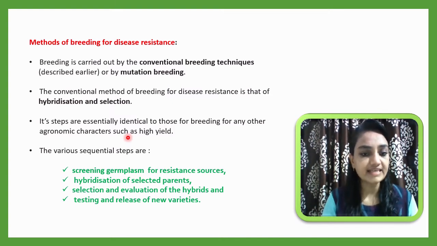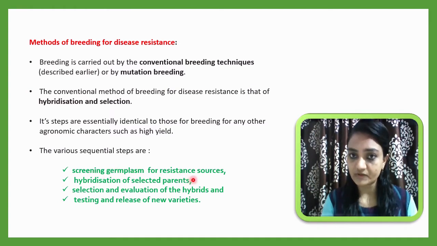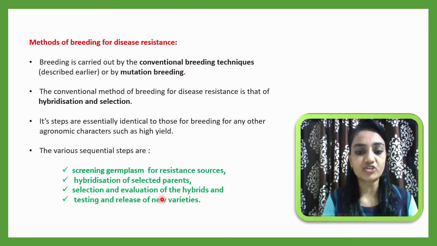The various sequential steps are as we have discussed already. First, screening germplasm for resistant sources. We have to select the parents, so we have to screen the germplasm and identify the resistant source. Then hybridization of selected parents, which is the second step. Then selection and evaluation of hybrids.